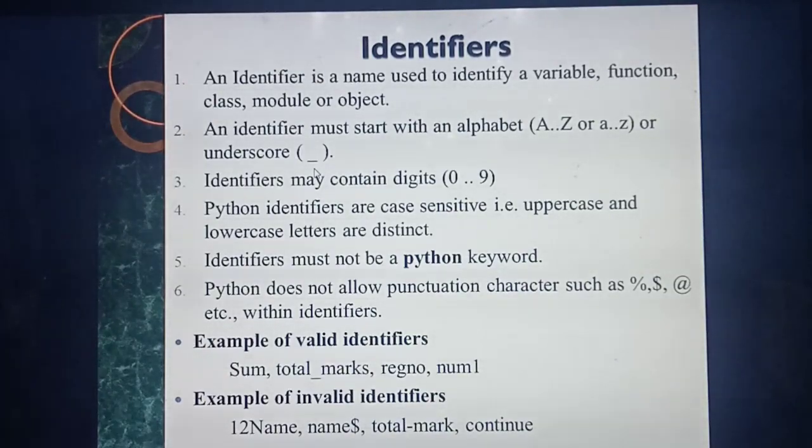Understood? So next thing, identifiers can also contain digits, that is 0 to 9. Okay, identifiers also contain what? Digits 0 to 9. Okay. So next thing, identifiers are case sensitive. What do you mean by case sensitive? Uppercase and lowercase letters.